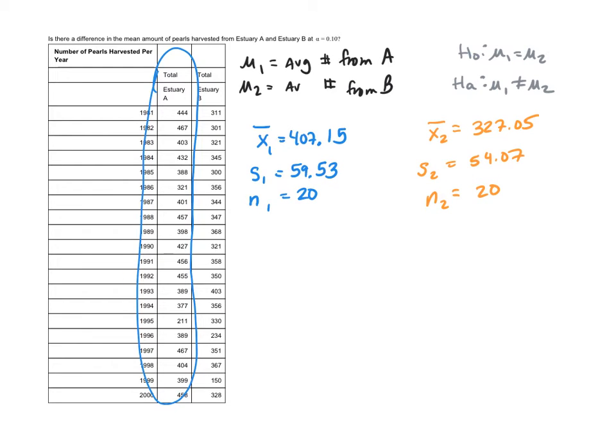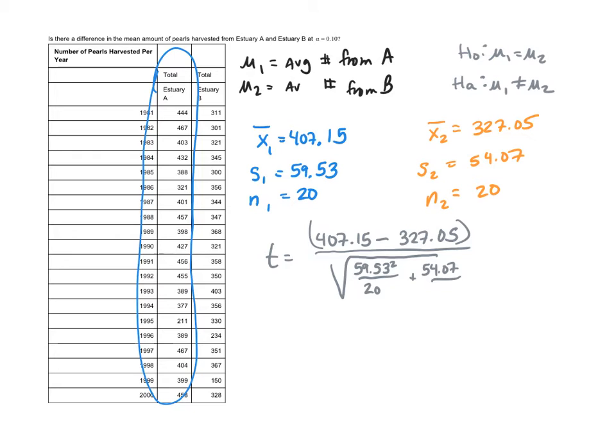So what we'll do is to find our t-value, remember our t-value, we're going to take the difference between the two sample means. So I'll do 407.15 minus 327.05 minus 0 because the difference is 0, divided by the standard error, which is the big square root, 59.53 squared over 20 plus 54.07 squared over 20. Just using that formula, and then we can use our chart. So this becomes a positive 4.45.